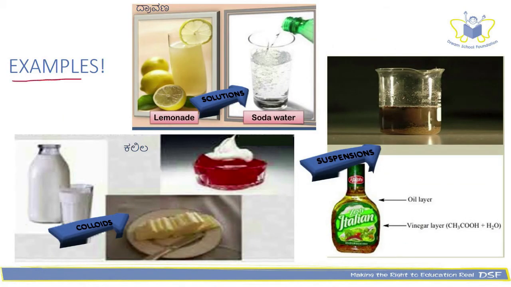Here are some examples for the three types of mixtures that we already looked at. For solutions, it is any kind of juice or lemonade and soda water. For suspensions, it is soil in water and Italian dressing. Finally, for colloids, it is milk, whipped cream, and butter.